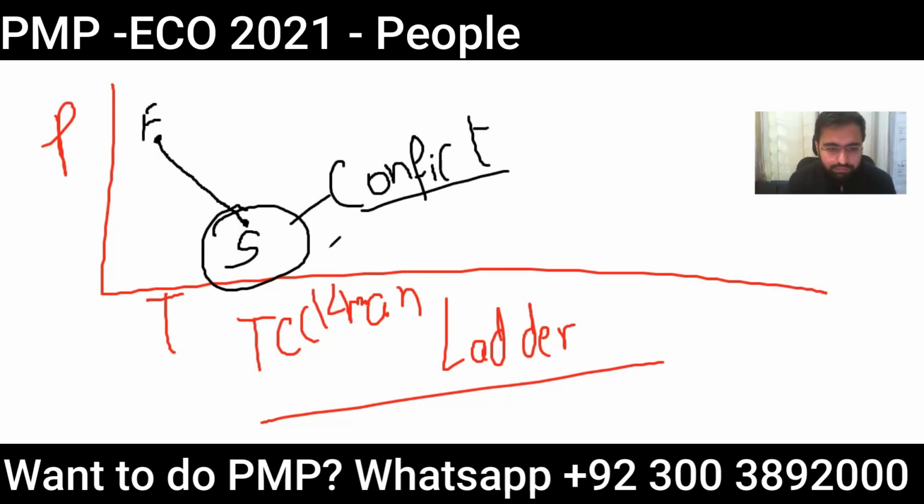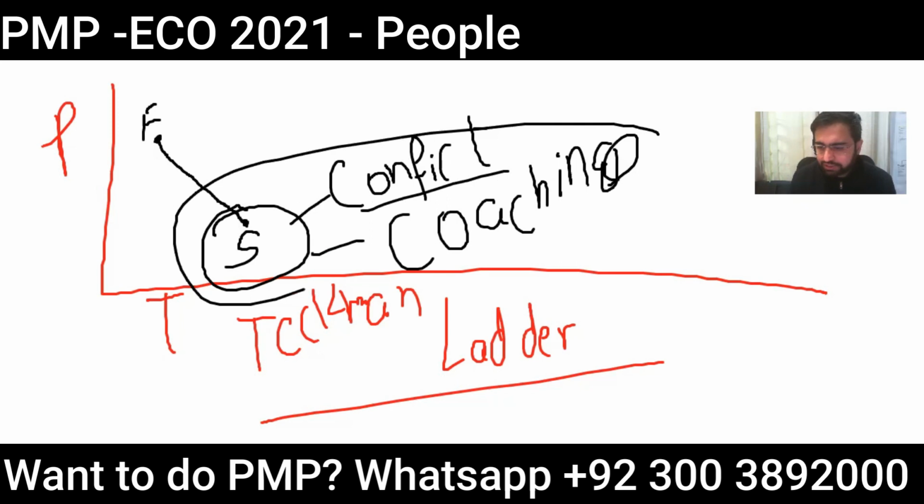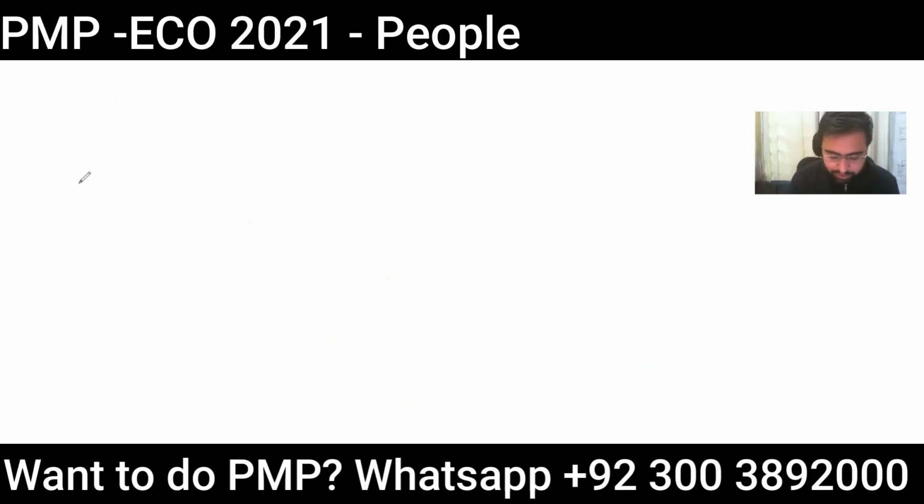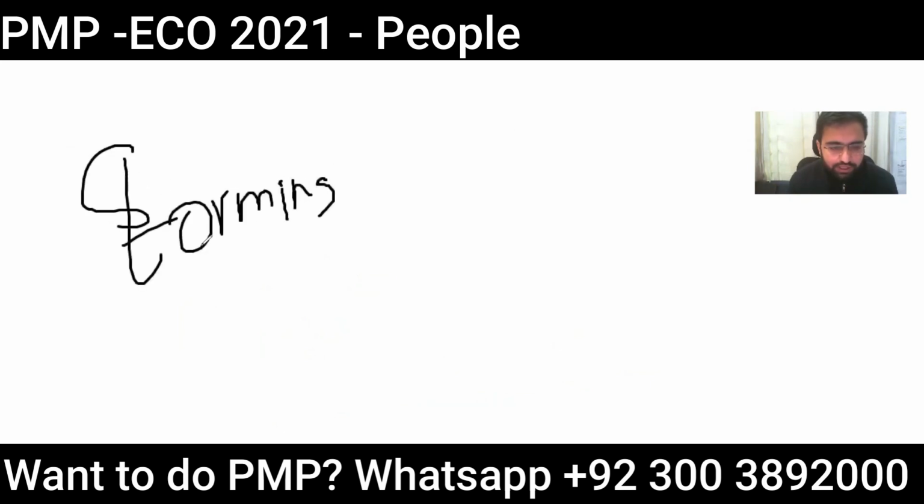And the role of the project manager here is the role of a coach. So let's just dive into that role, and let's dive into more detail of what is basically storming. Storming is the second stage that every team passes. Here conflict rises.